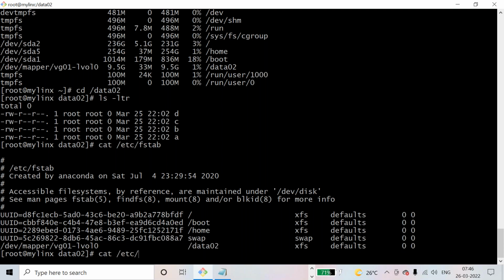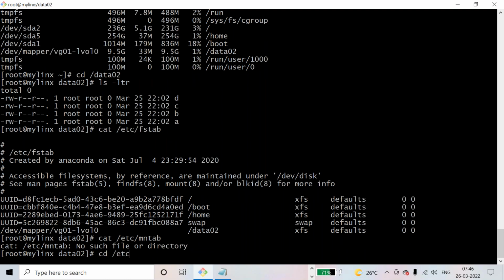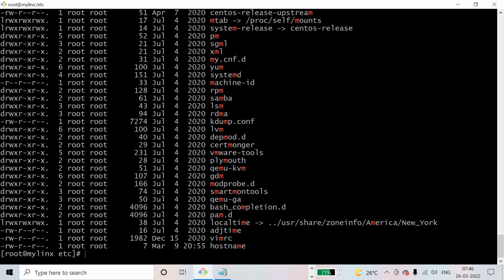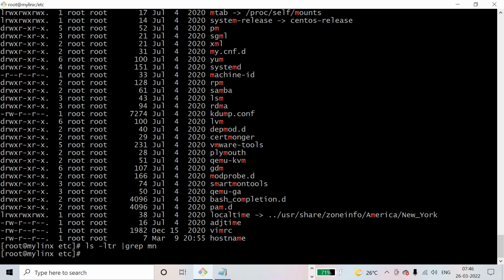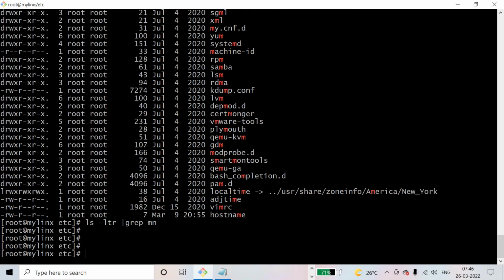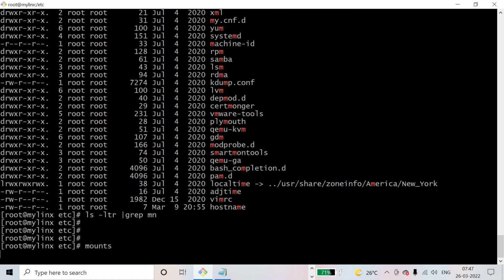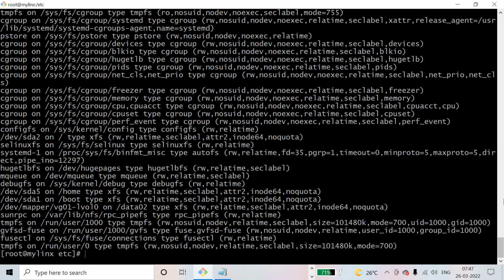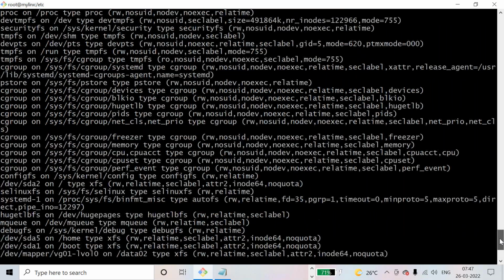cat /etc/m and... I don't know if mnt tab exists or not. Let me grep. No mnt tab. It will save in... okay, where it is saved.